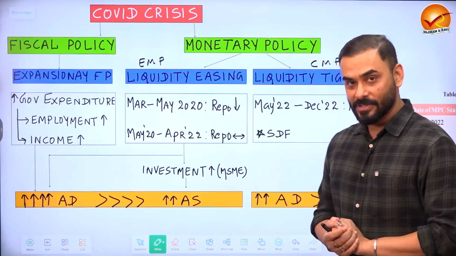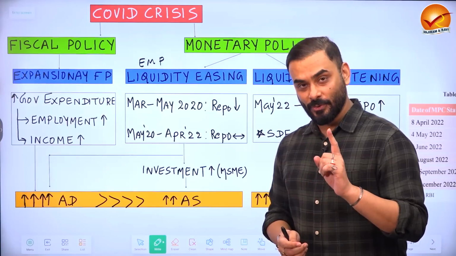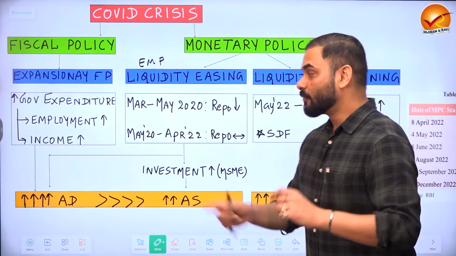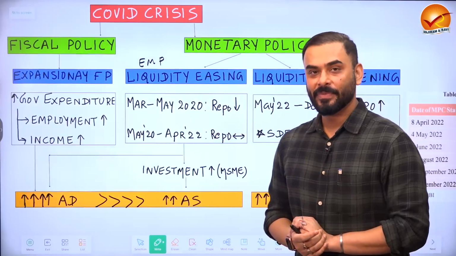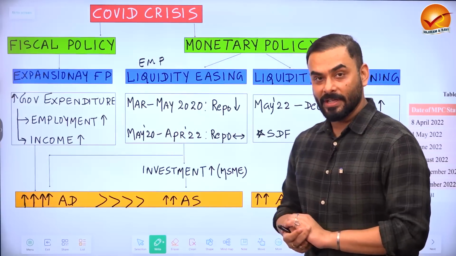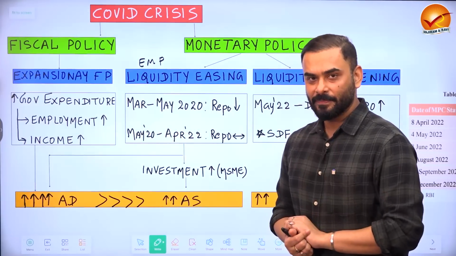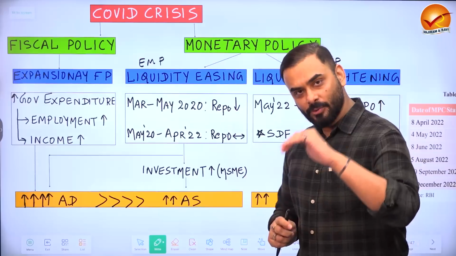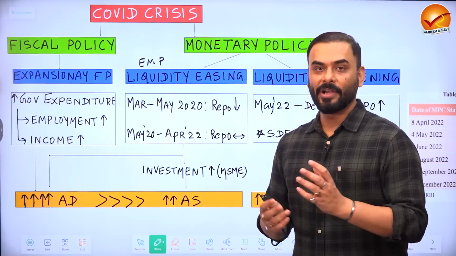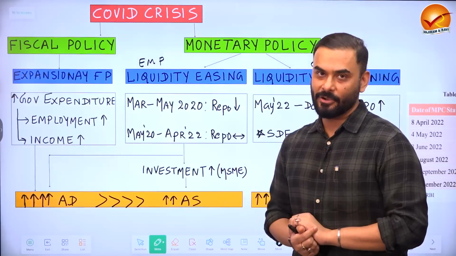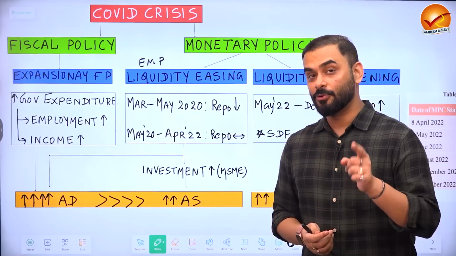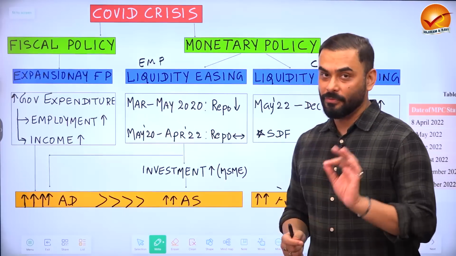Along with expansionary fiscal policy, the government of India also followed a policy called as expansionary monetary policy. It is also called as liquidity easing. What happened under that? Between the month of March and May 2020, this was the time when COVID started, the government of India started to reduce the repo rate. So for the time being, let us assume that repo rate is the normal rate of interest in the economy. So repo rate was roughly around 5%, but from 5% it started to come down between March and May to around 4%.